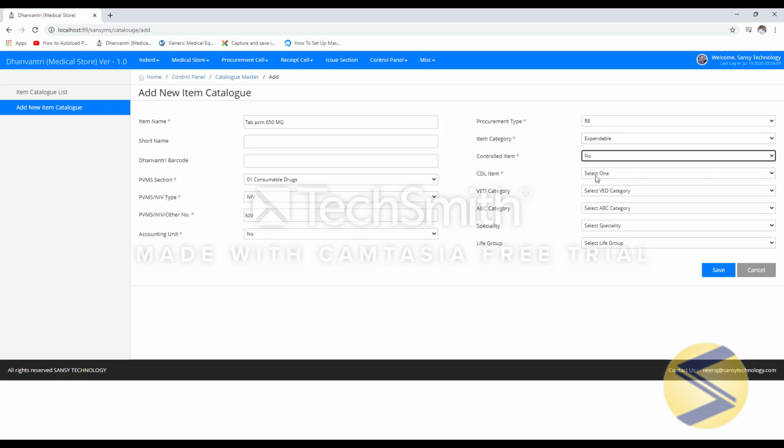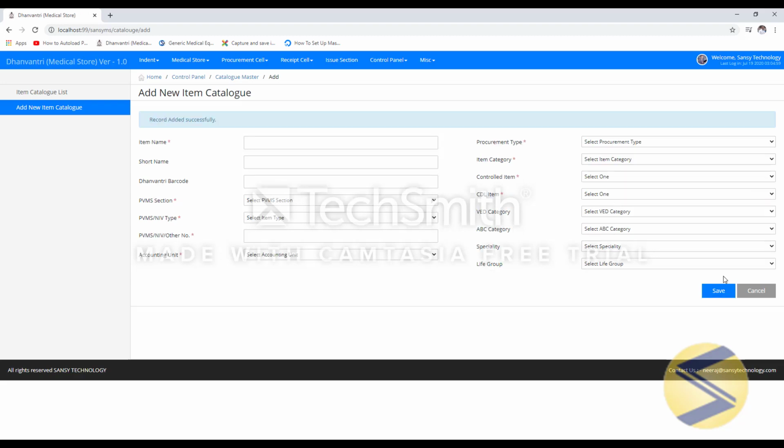CDL item, common drug list. These are optional, you can leave them blank. So I got a message, record added successfully. So we are done with one part of adding nomenclature into the system.